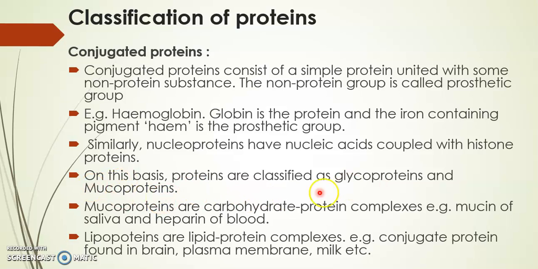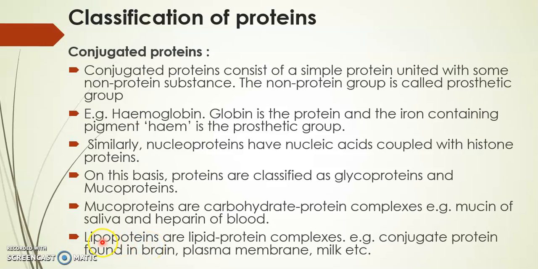Mucoproteins is also a type of glycoproteins. Mucoproteins, they are the combination of carbohydrate and protein complexes. Example, mucin present in the saliva. The mucin protein which is present in the saliva, it is a combination of carbohydrate and protein. As you can taste that the saliva in your mouth, it is a bit sweet in taste because it contains sugar and protein. Then heparin of blood. The heparin protein which is present in the blood is also an example of mucoprotein.